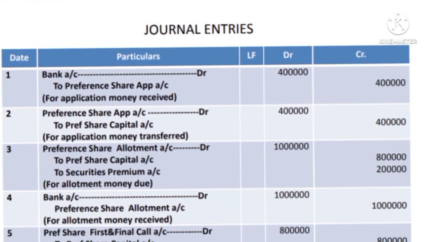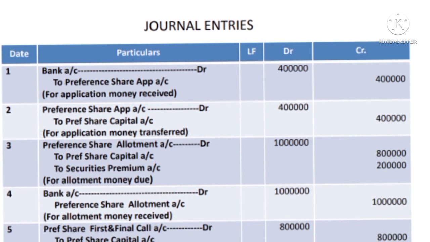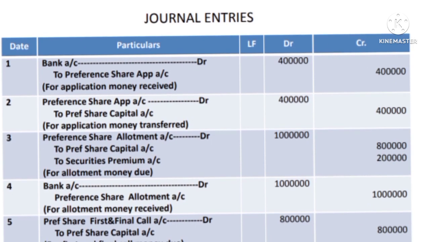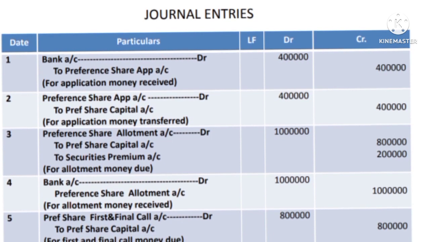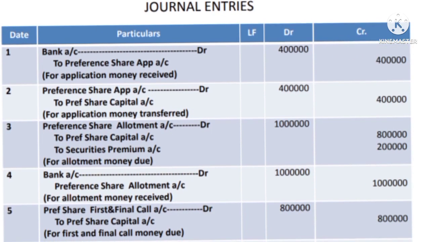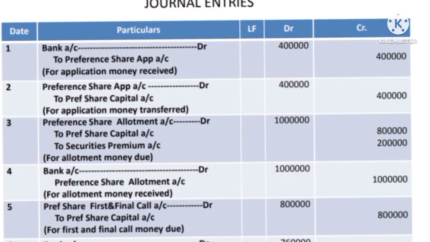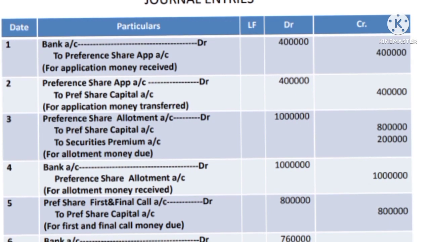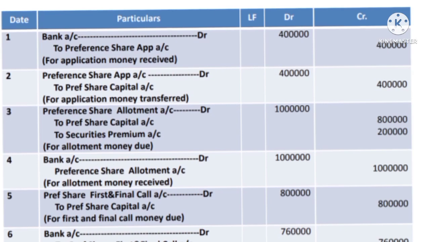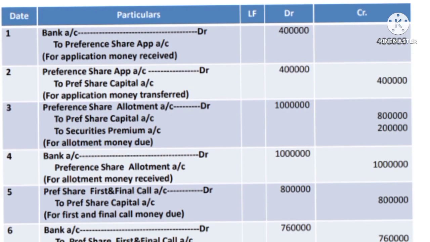Then the second entry is for transfer of the application money: preference share application account debtor to preference share capital account 4 lakhs. Then the third is for allotment money due including premium. The journal entry is preference share allotment account debtor 10 lakh, to preference share capital account 8 lakh, to securities premium account 2 lakh. And then the fourth entry is for the receipt of the allotment money: bank account debtor to preference share allotment account 10 lakh.